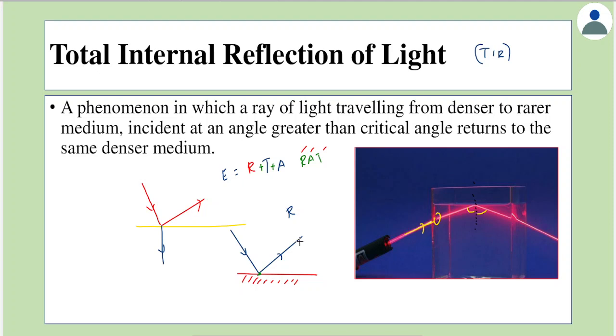But in reflection, this reflected ray will not have total intensity, which means if the intensity of the incident ray is say I, then this intensity will not be I, it will be less than I. If it's a very good reflector, maybe it will be around 96% of the original intensity. So as seen here, it is not completely reflected.